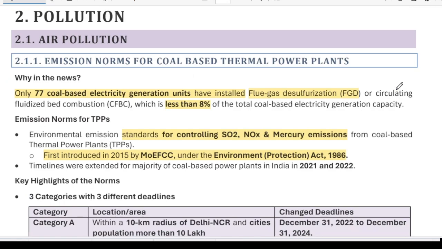So when we are doing this pollution topic, the first basic question is, what is pollution?